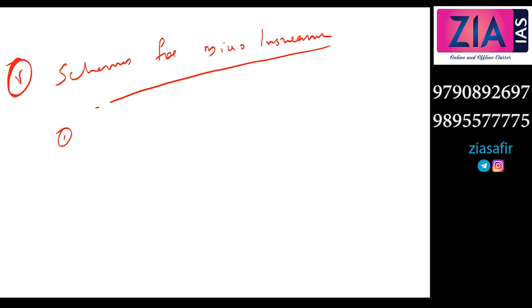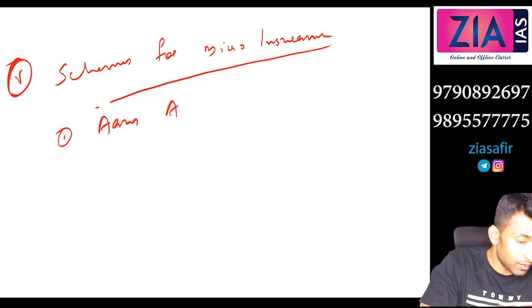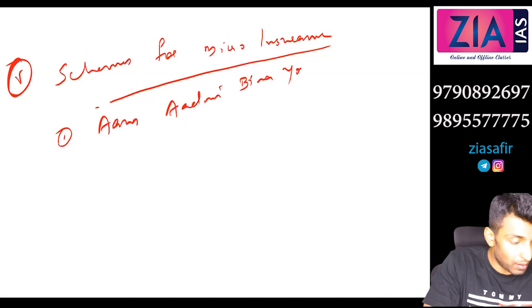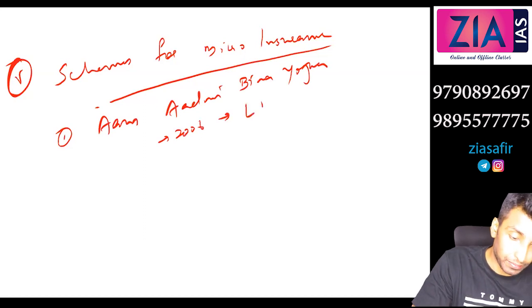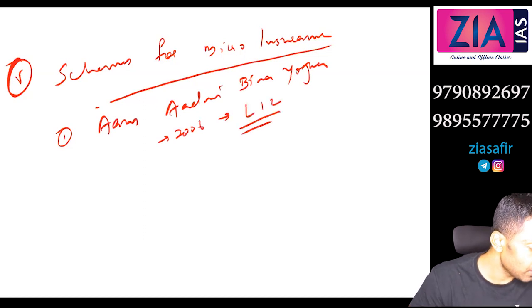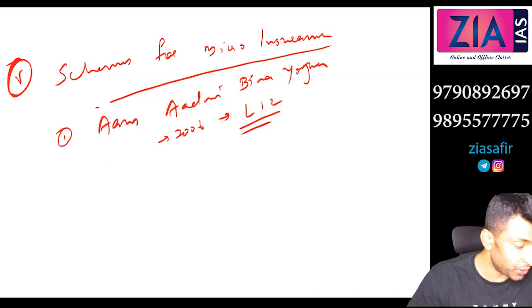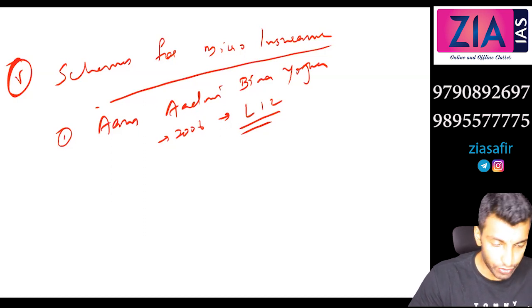Now I will discuss 2-3 schemes which I have picked up for this micro insurance part. First one, Aam Aadmi Bima Yojana, initiated in 2006 by LIC. It is actually a life insurance scheme. You can write there, life insurance scheme.